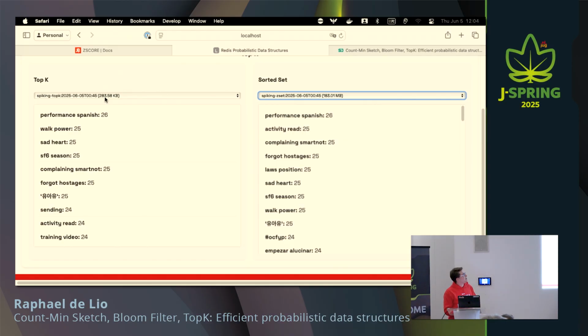So basically, if I understood your question correctly, in the sorted set, I have to store all of the elements, right? So if I had seen 1 million words, I'm going to have to store all the million words there so I can sort them after I have stored them there, you see. With the TopK, I don't have to store the million words because it's always removing what's not trending at the time. Was that what you're asking?